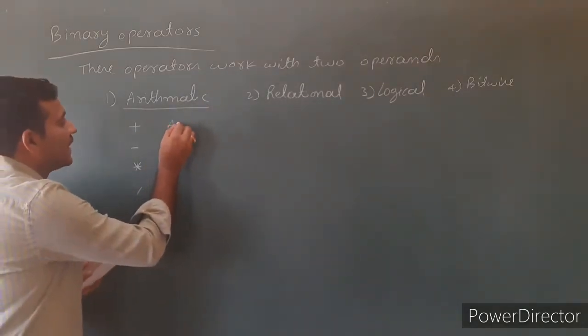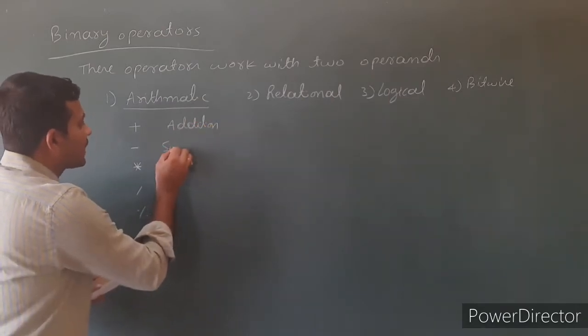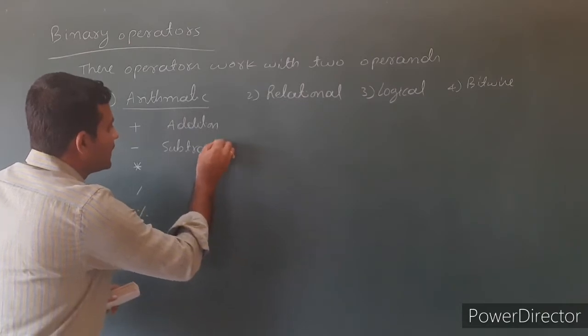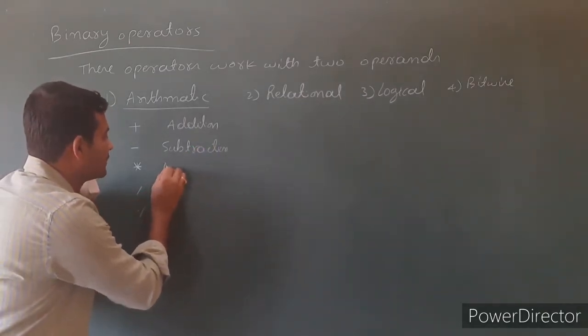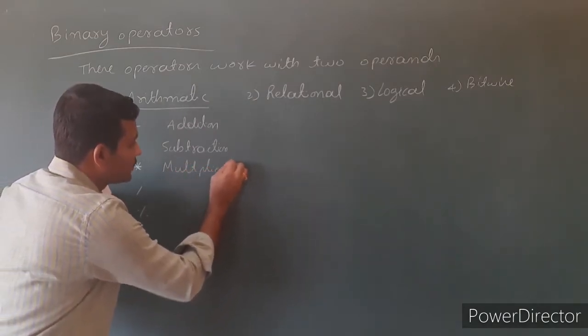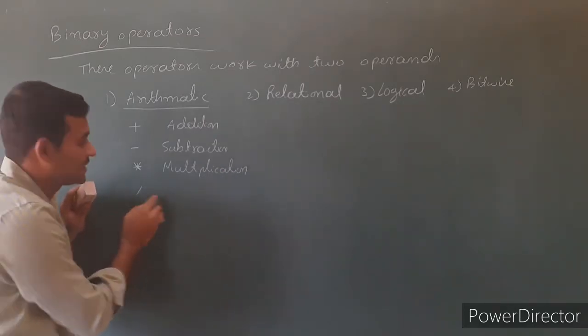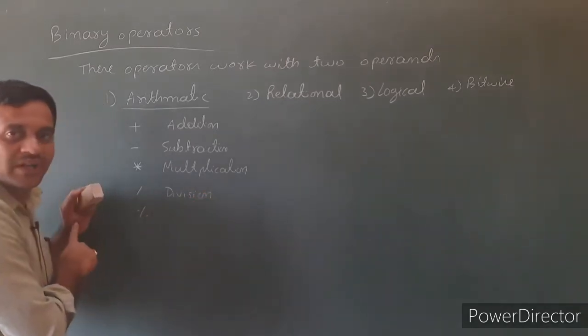First one is addition, subtraction. Here star is a multiplicative operator. Multiplication, star is used for multiplication. Then forward slash is a division operator.